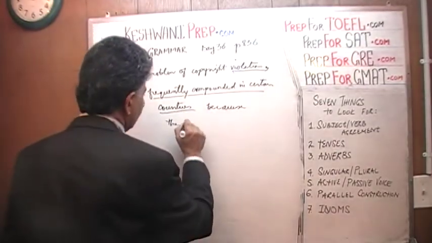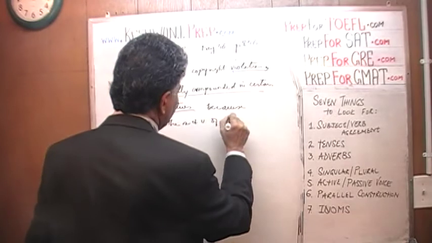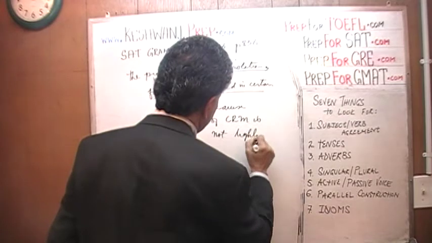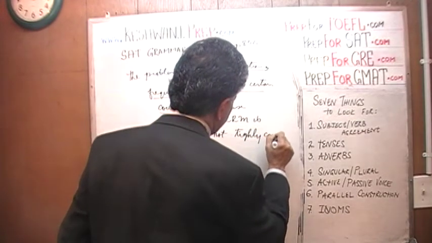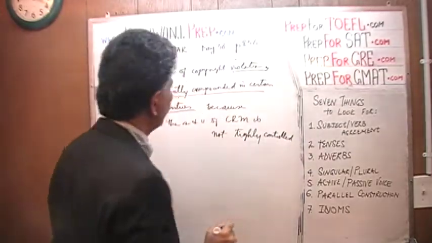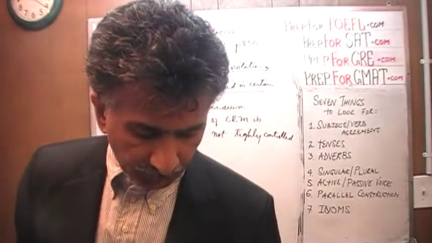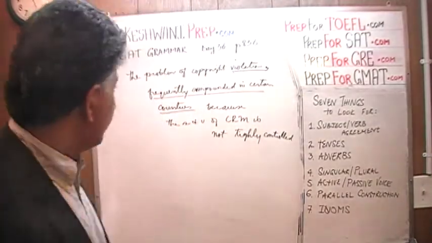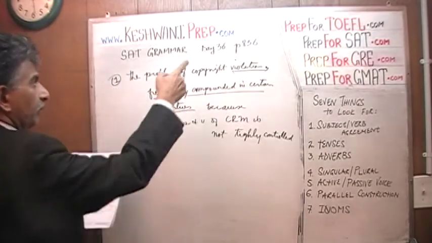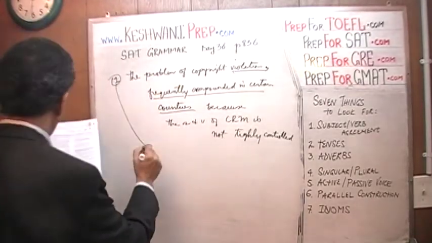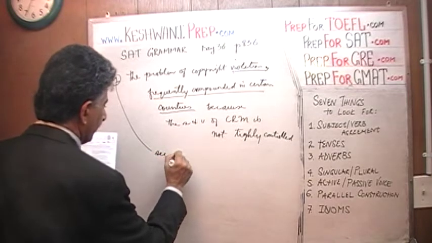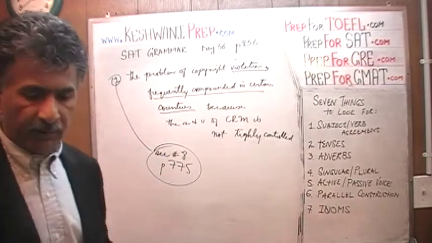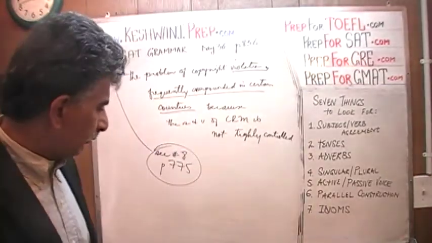Because the sale and use of copyright material is not tightly controlled. Do you see a problem with it? There are 2 problems with this sentence. One problem is the same thing that we found yesterday when we were working on the problems. If you compare this problem, number 1 on page 836, with number 8 on page number 775. Turn to page 775. Look at question number 8 and see if you can remember what was going on there.